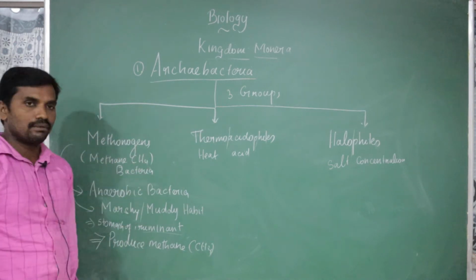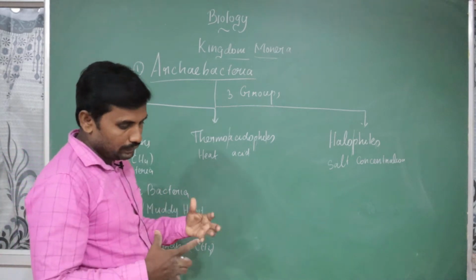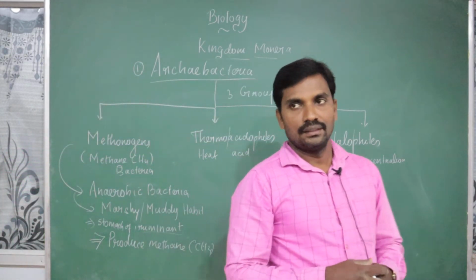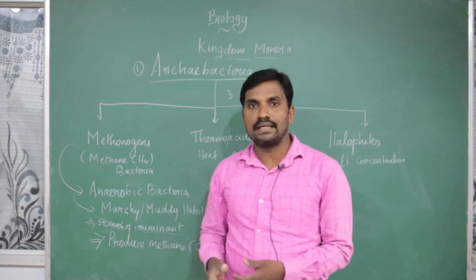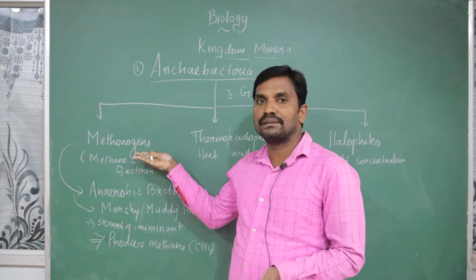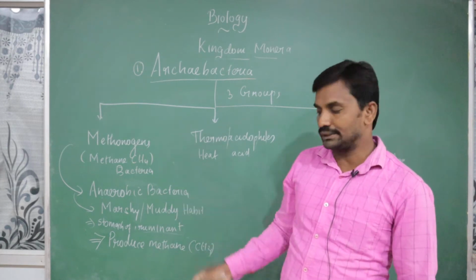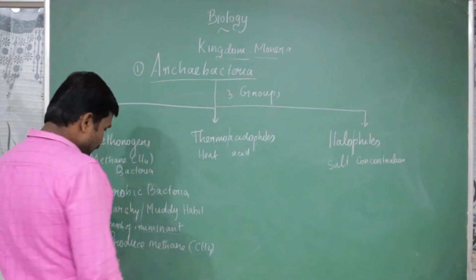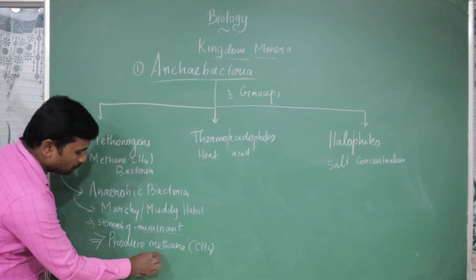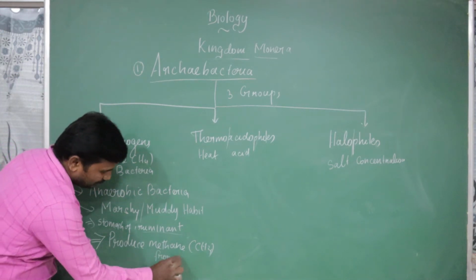The main aim of the bacteria is to prepare the methane gas or biogas. Basically it's a natural process only. If we use methanogenic bacteria, definitely we are going to get a larger amount of biogas. It specifically produces methane with the help of carbon dioxide.